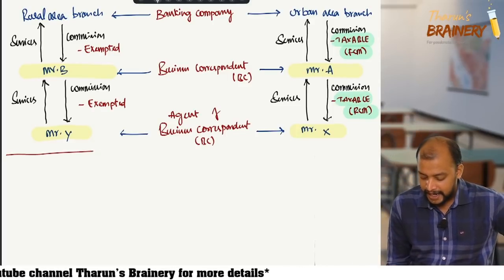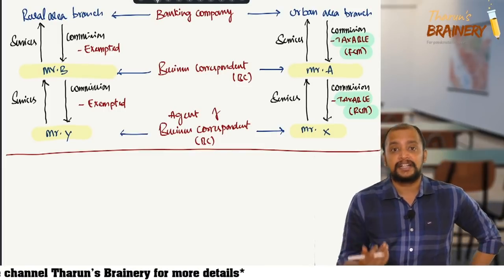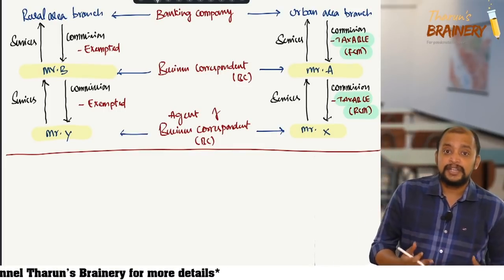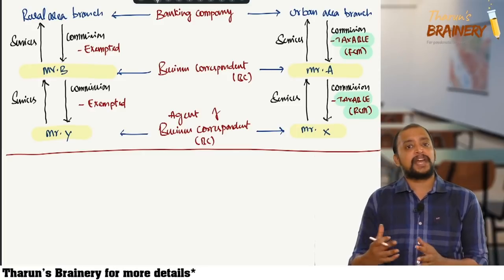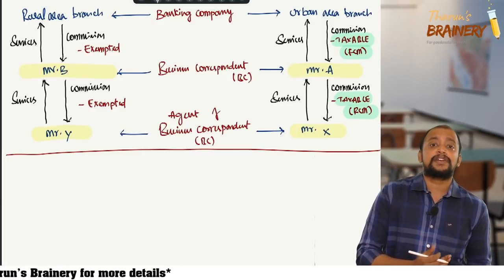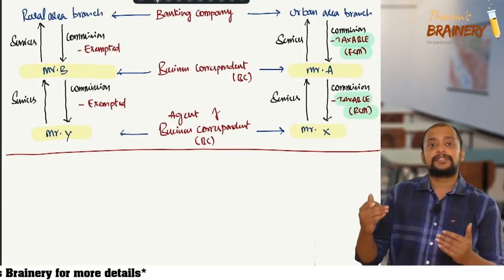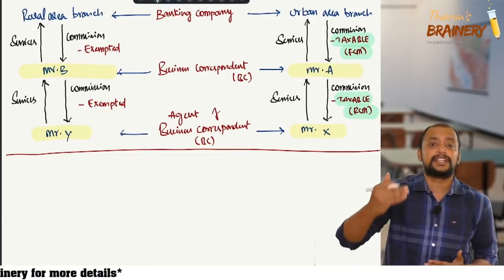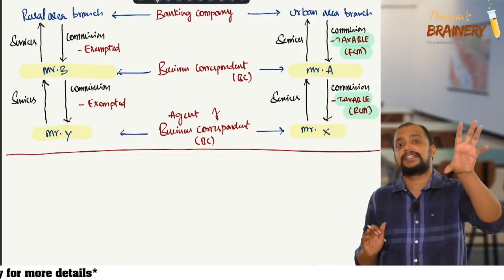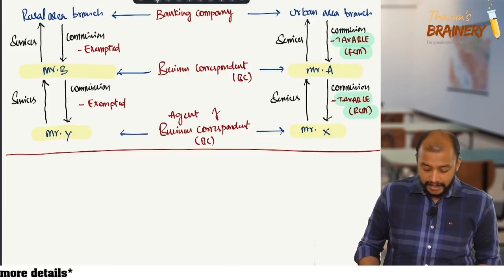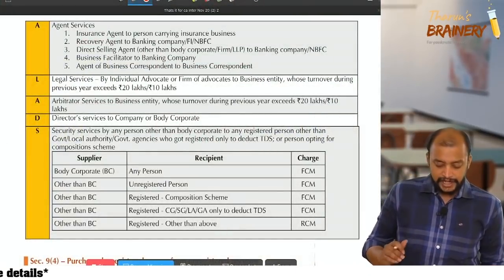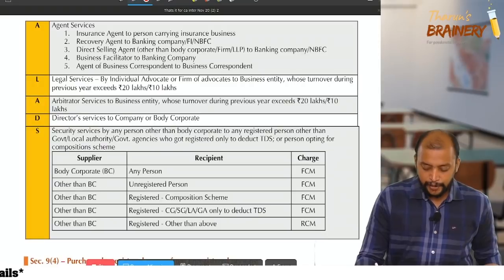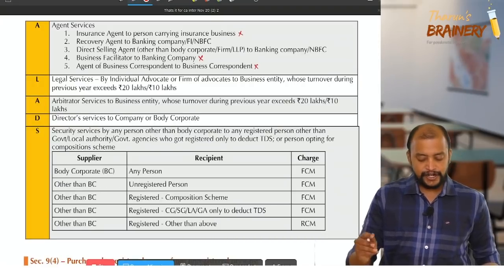Yes, I made an explanation differently in my regular batch, but this is the view given by ICAI and the same is even incorporated in the RTP. So that's the reason why I am giving you this amended information as per ICAI study material. Okay. Then look into the next one. So insurance agent point we completed. Then business facilitator, business correspondent we completed.